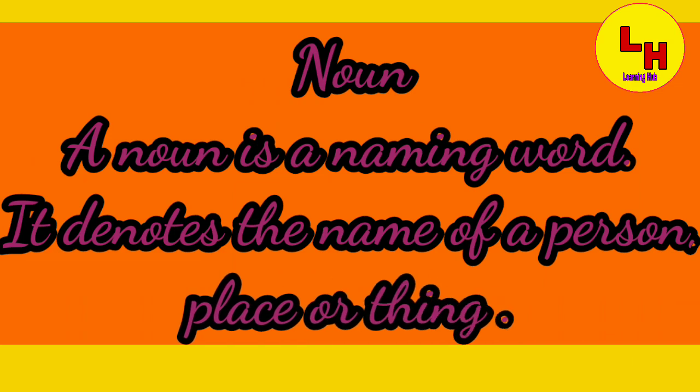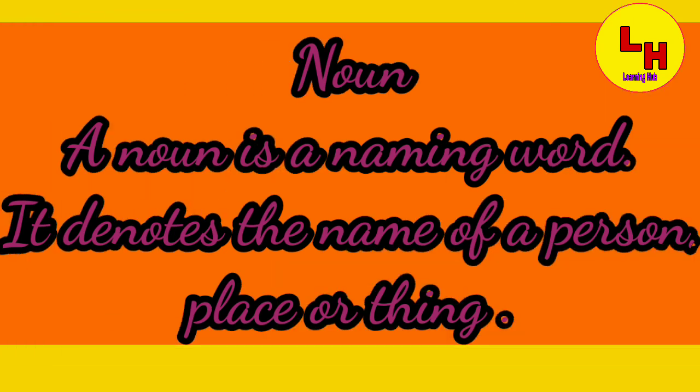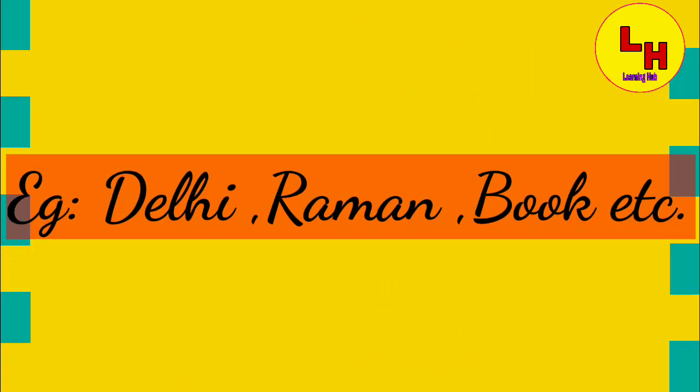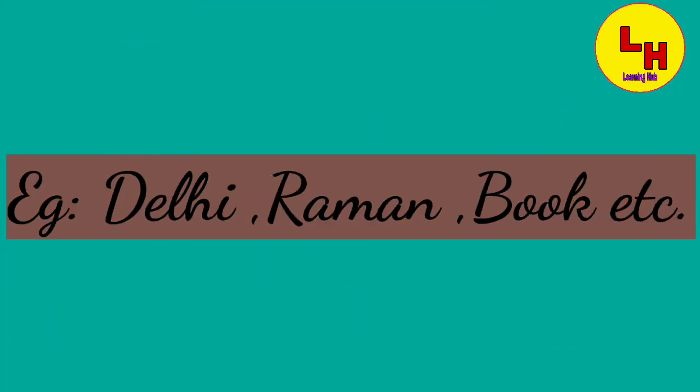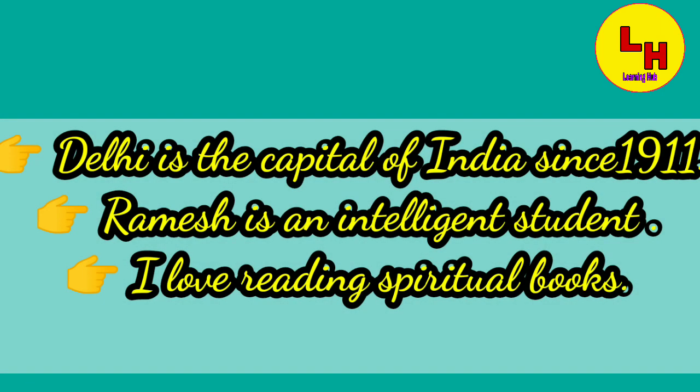A noun is a naming word. It denotes the name of a person, place or thing. Let's go through some examples. Delhi, Raman, book, etc. are the examples. Now for more clarification, we will have some sentences. Here are 3 sentences where we will see nouns.